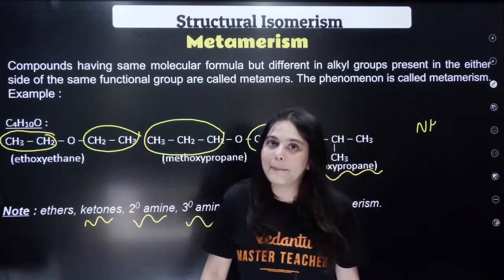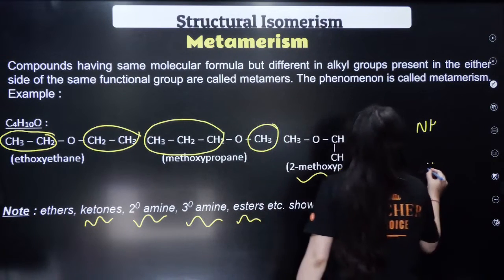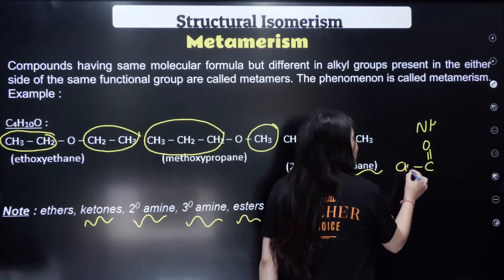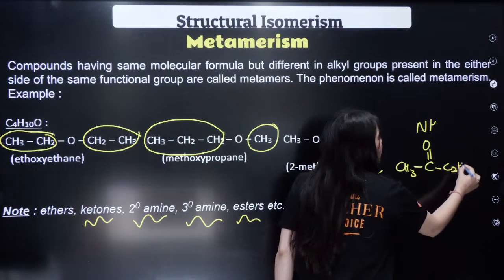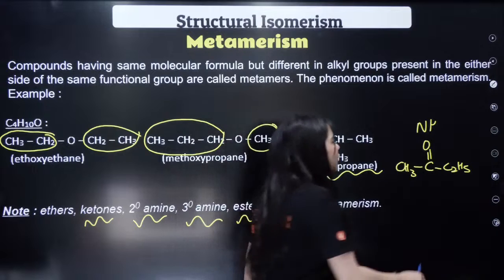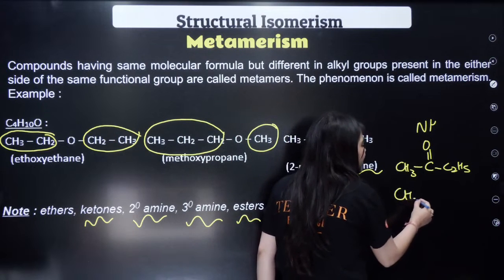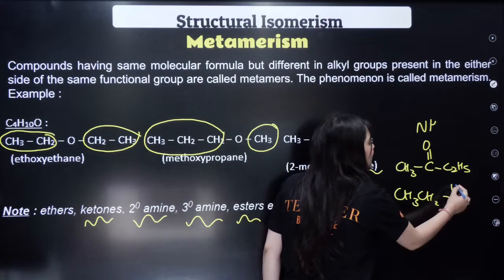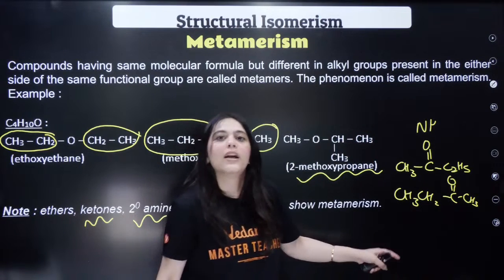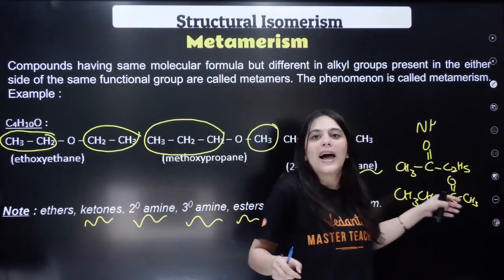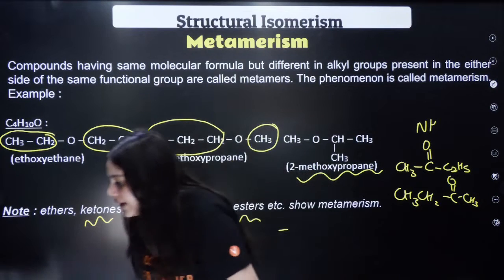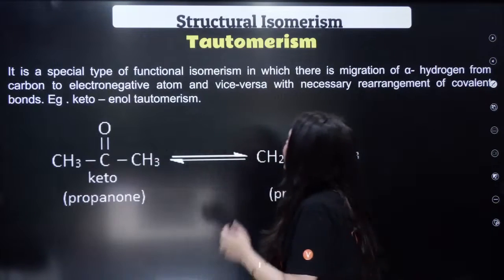In metamerism, what is happening? For example, if the keto group is over here, I will explain to you with another example, right? And here is the CH3 group and here is the C2H5 group. This is the one form to write this structure. The other form could be that I write CH3, CH2 over here and C double bond O over here and CH3 over here, isn't it? So this is another form to write. So I can keep on changing the alkyl groups around the functional group. That is called the metamer. Is this thing clear to everybody? That is called the metamer.